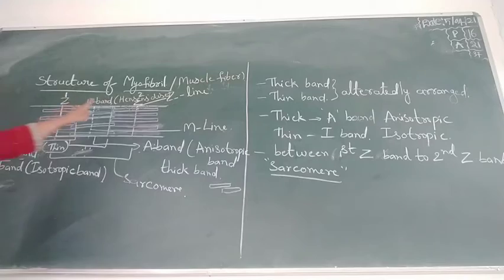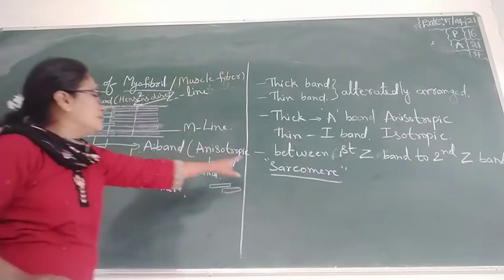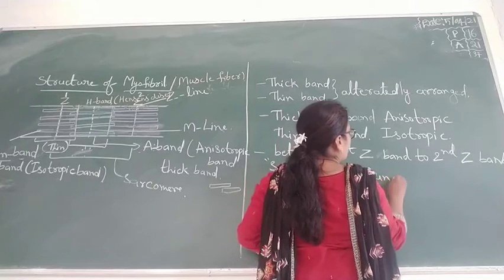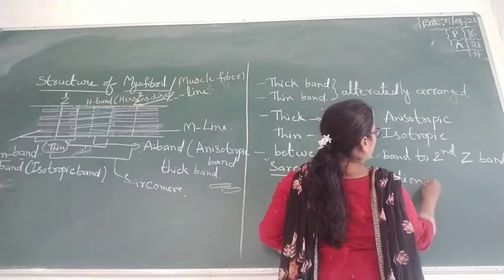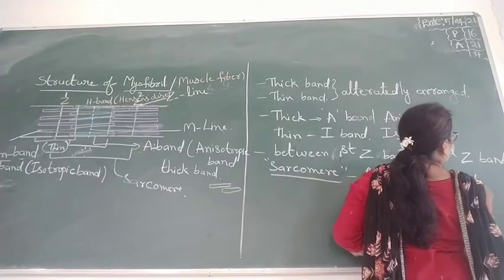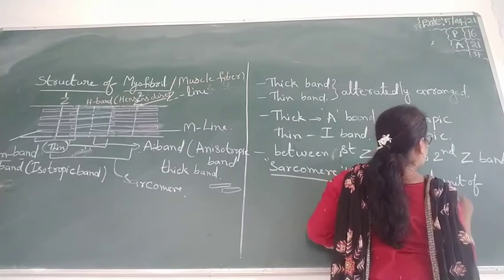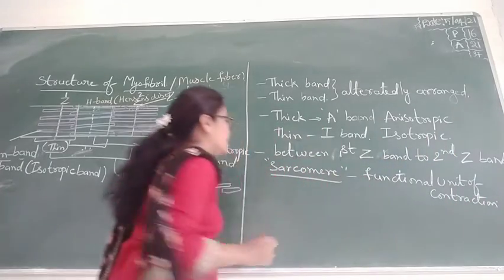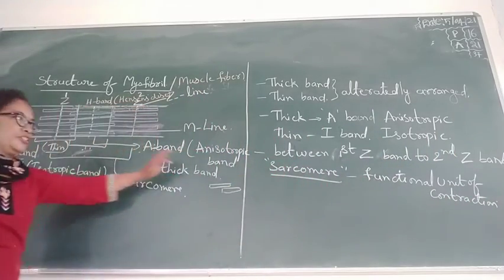From Z1 to Z2, that portion is called a sarcomere. It is the functional unit of contraction.